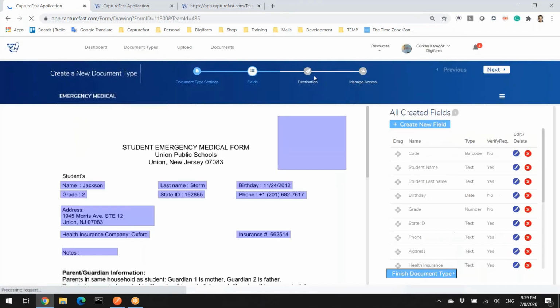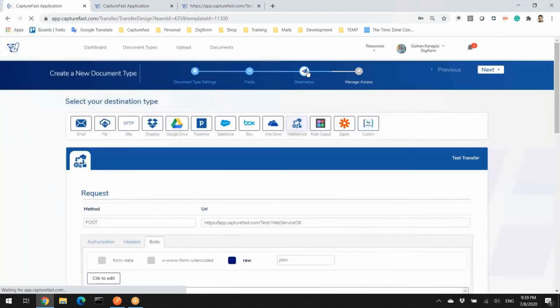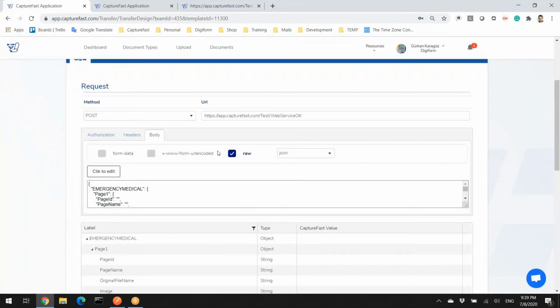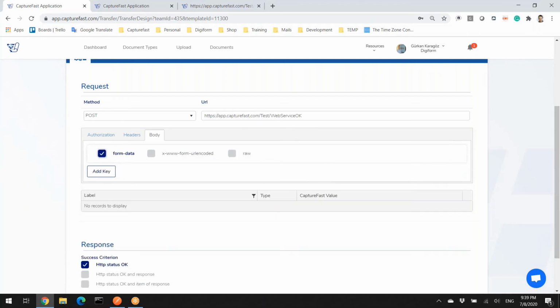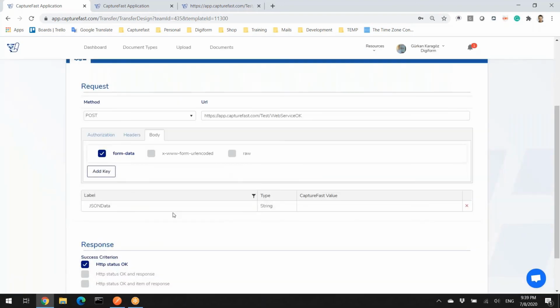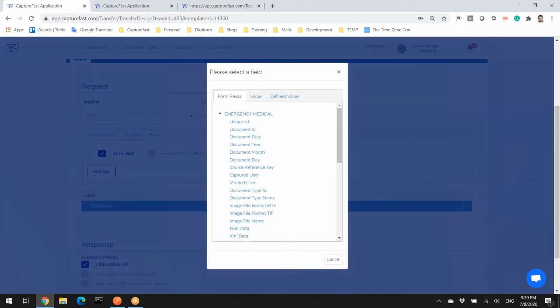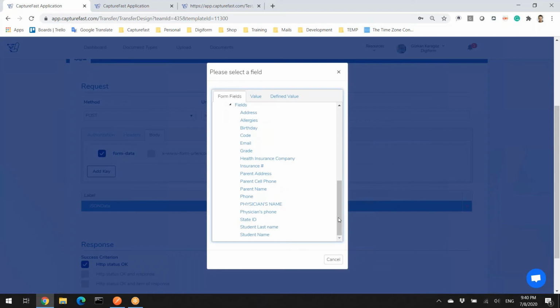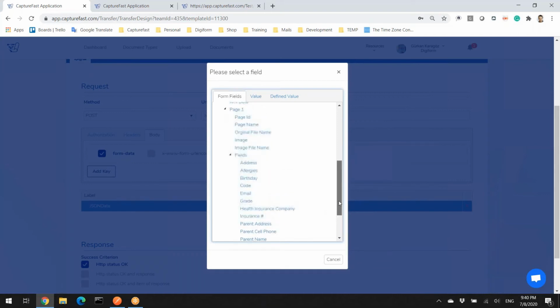Oh, not in the edit, sorry, in the destination. Now this time, I am not going to select row, but I just want to add only one single key in the form data. I will just add that JSON data. This is only one single field as string format, but the output is not going to be those selected fields, but we have a common